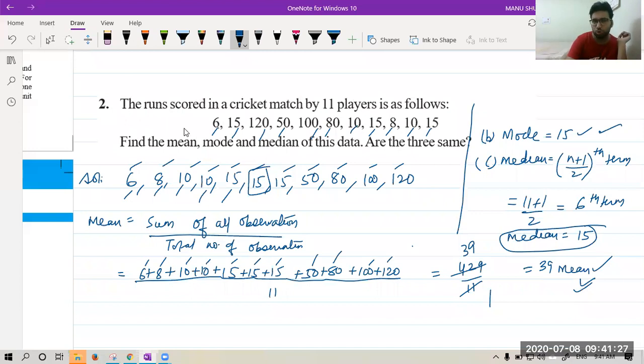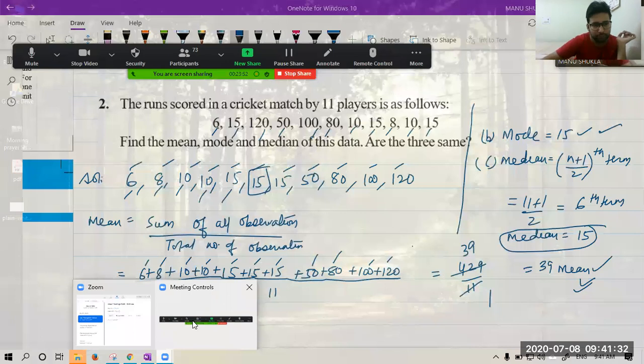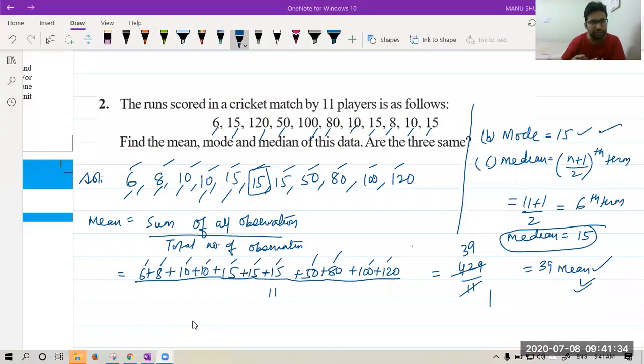So in this case, two things are the same, the third thing is different. All of you got this? Okay class, one more thing. In this question, I arranged the data at the start. We don't need to arrange data for mean and mode.